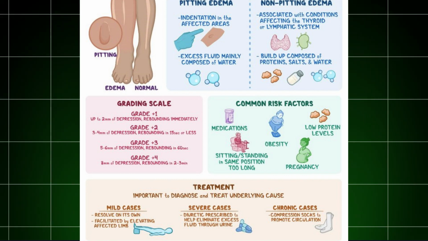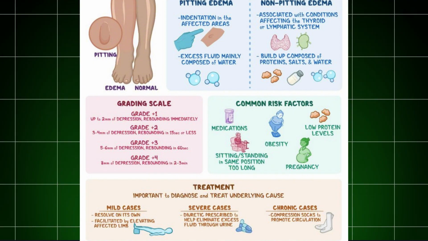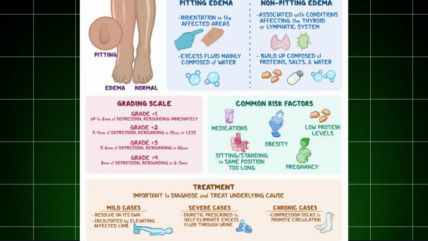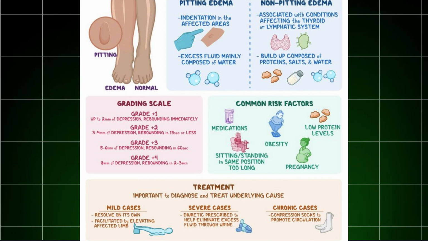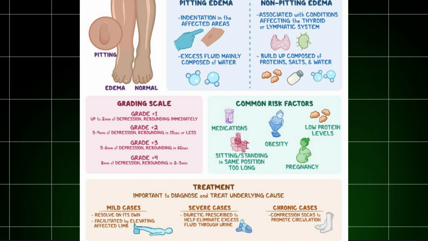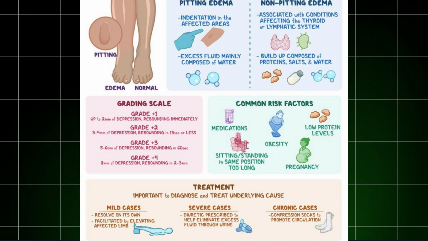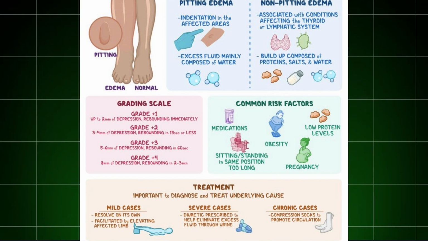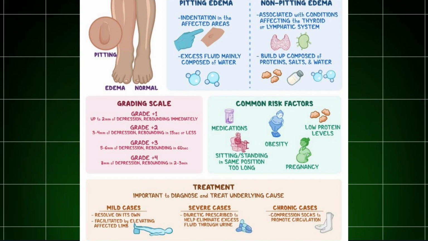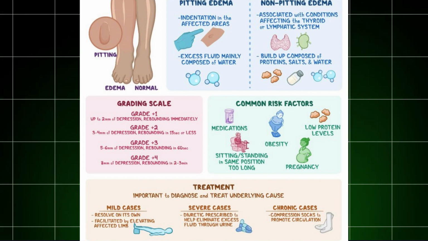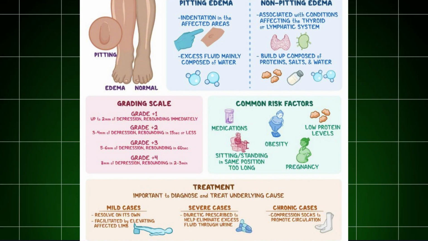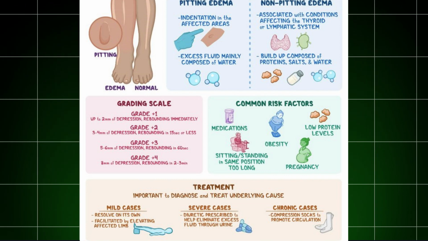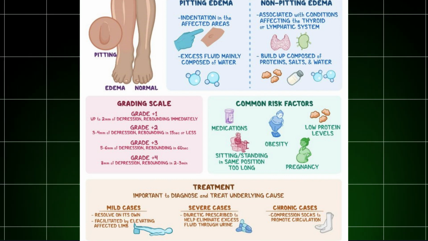Types of edema: intracellular versus extracellular edema. Intracellular edema: if fluid accumulates inside the cells, it's called intracellular edema, but technically it should be referred to as hydropic degeneration. Extracellular edema: if the fluid is between the cells, it's known as extracellular edema.